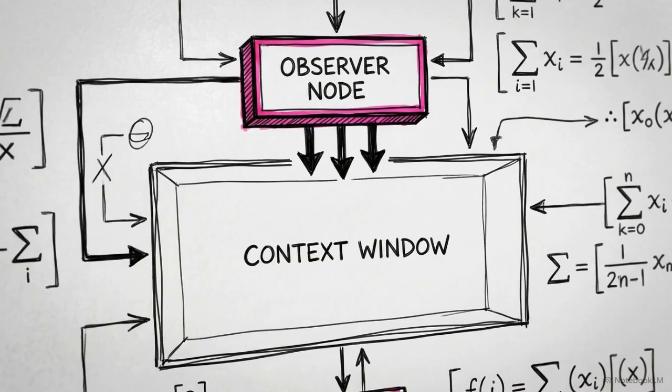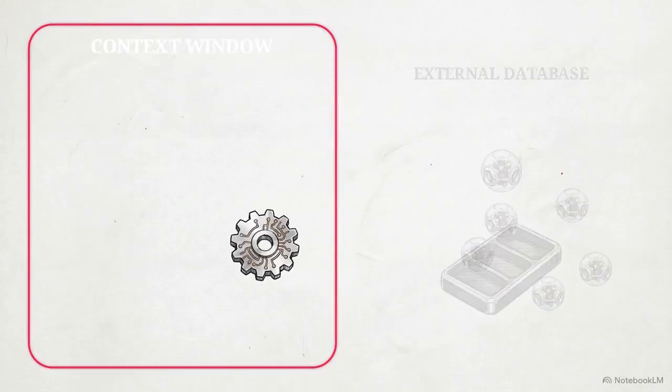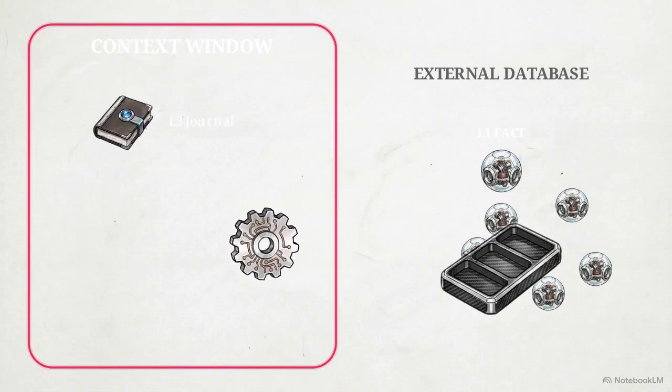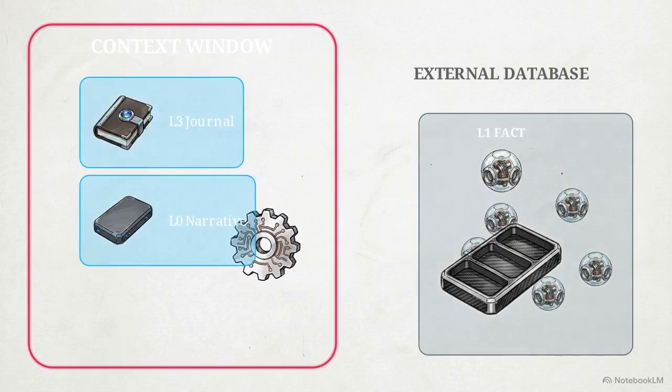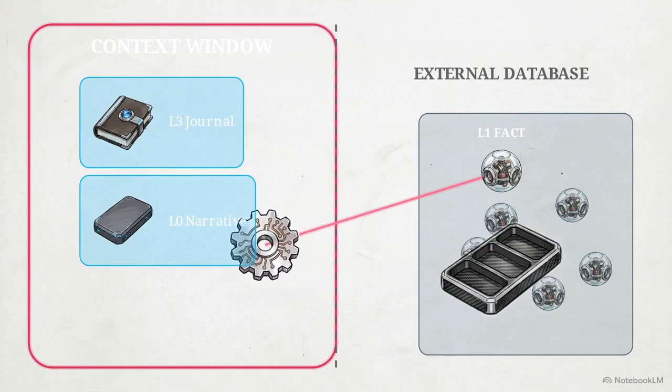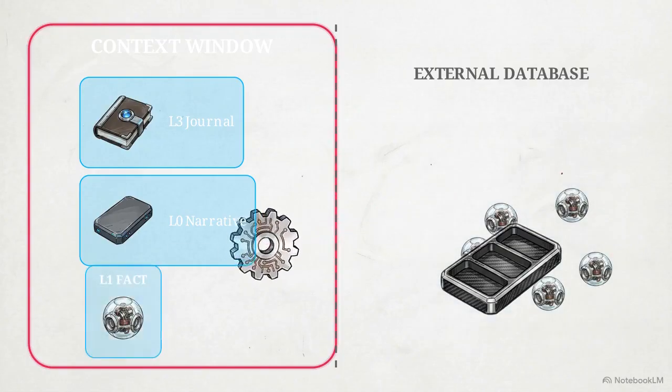Before the reasoning agent even starts, an observer node budgets the context window. It preloads only the highly compressed L3 journal and the most recent L0 burst narratives. The heavier L1 facts and L2 analytical insights are deliberately excluded from the prompt. The agent must use specific tools to page that data into working memory only when the conversation demands it.